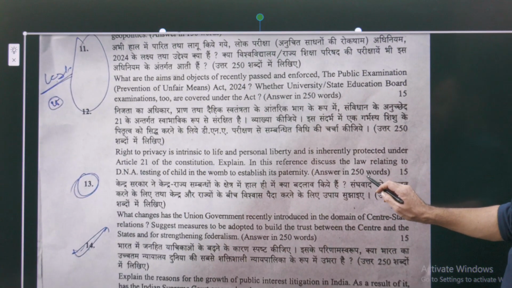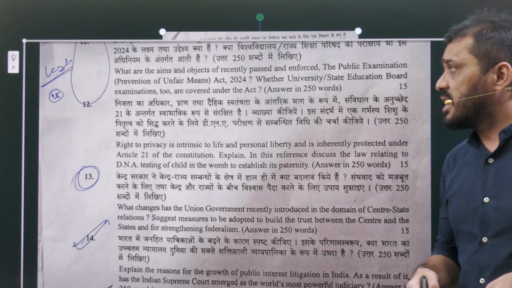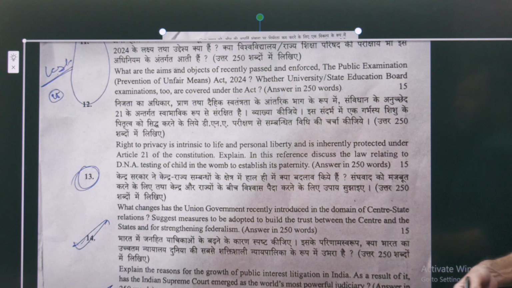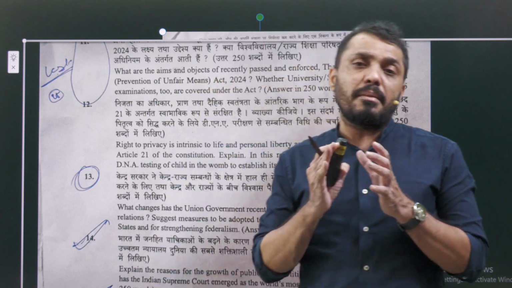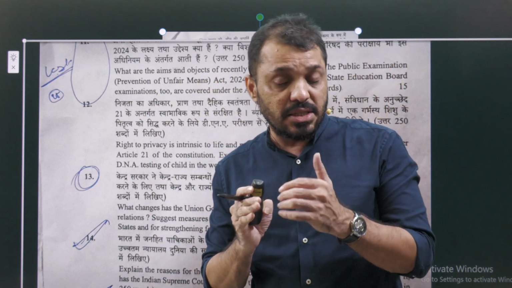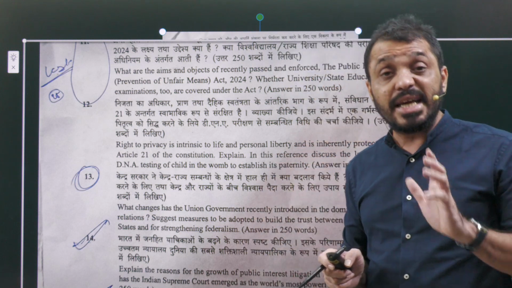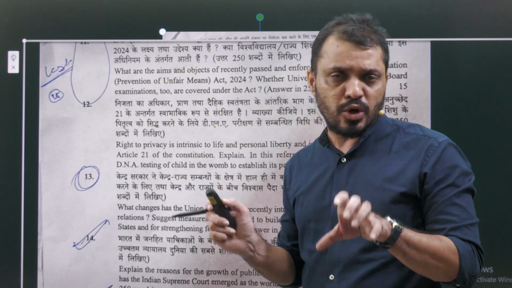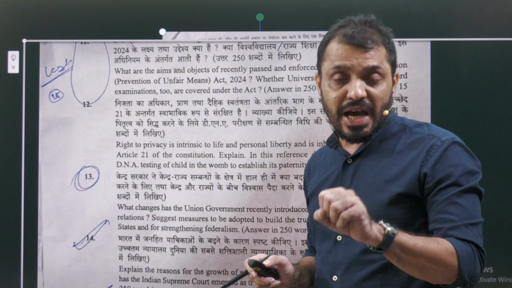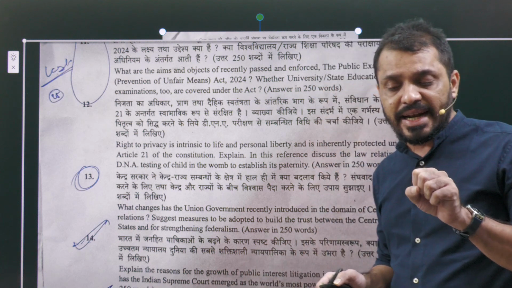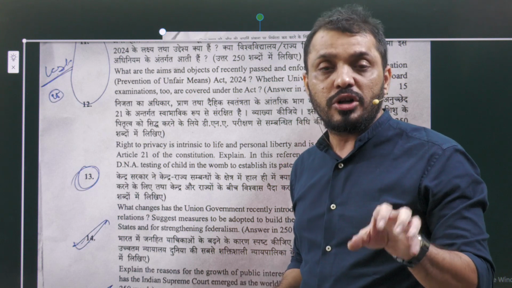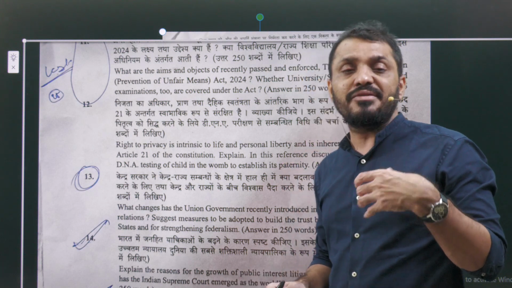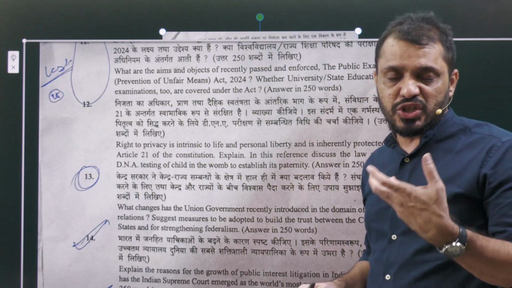Next, question number 11. What are the aims and objectives of the recently passed Public Examination Act 2024? This act is about controlling malpractice, paper leakage and organized paper leakage. Regarding that, this act was introduced, and we all know that especially in the light of the NEET as well as the NET exam controversy, at that point of time the government decided to implement this act. So here we have to introduce some of the salient features of this act.